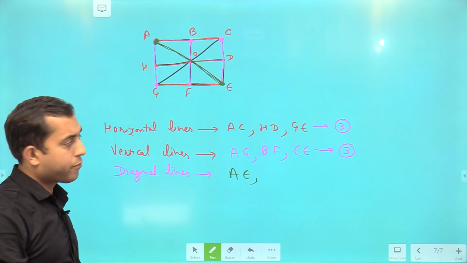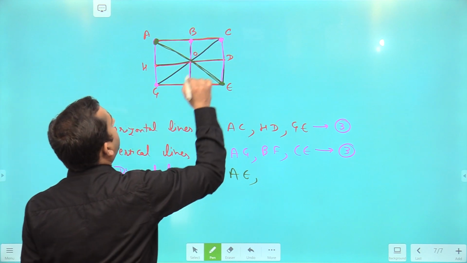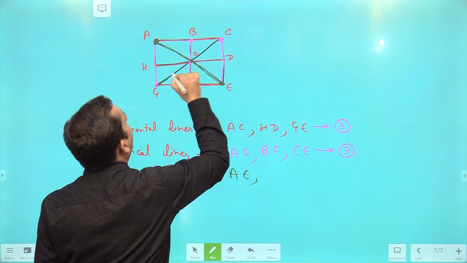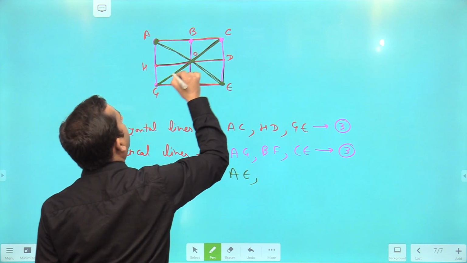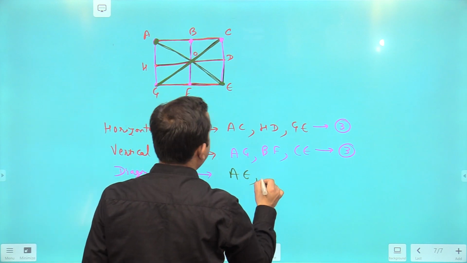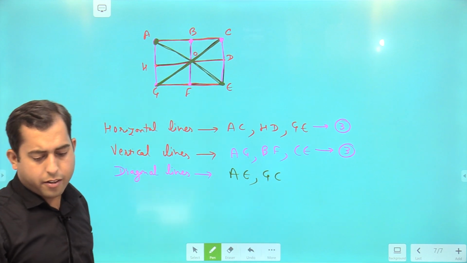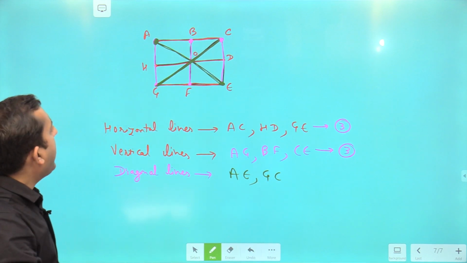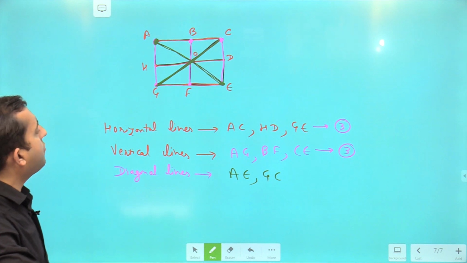Right? Now, second diagonal is this one. Second diagonal is GC. Right? Any other thing which is left? You can observe.